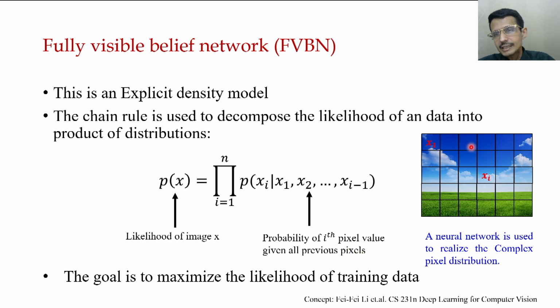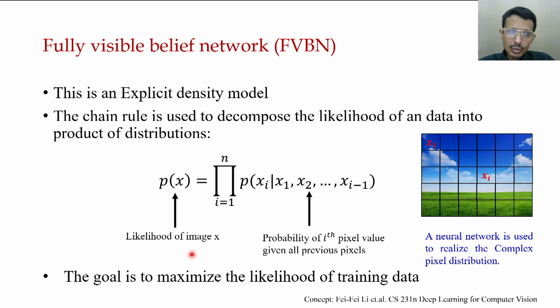Here in this image you can see x1, x2, x3, x4, x5, x6, x7, x8, x9, and so on up to i minus 1, in row major order, all pixels are generated before xi. In this way it is generated, but it can be in a zigzag way or in any other way.